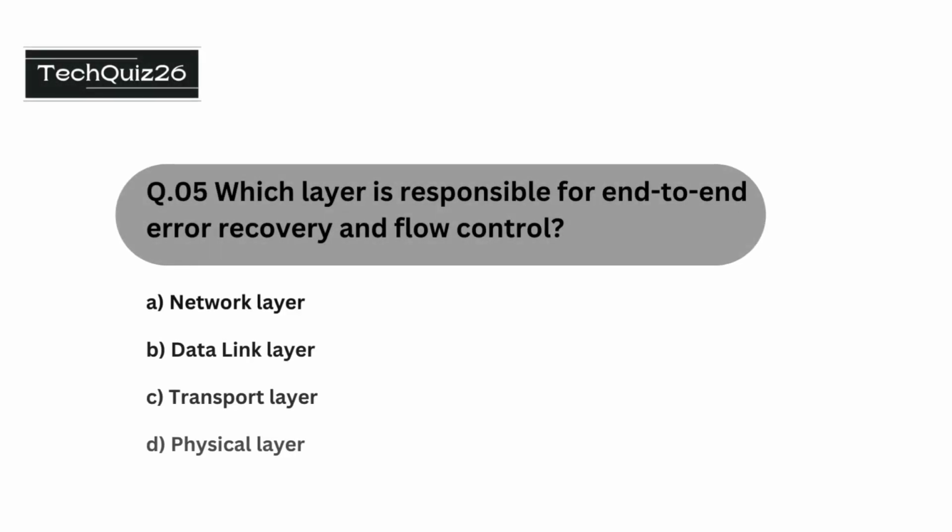Question number 5 is which layer is responsible for end-to-end error recovery and flow control? The options are network layer, data link layer, transport layer, physical layer. The correct option is transport layer.